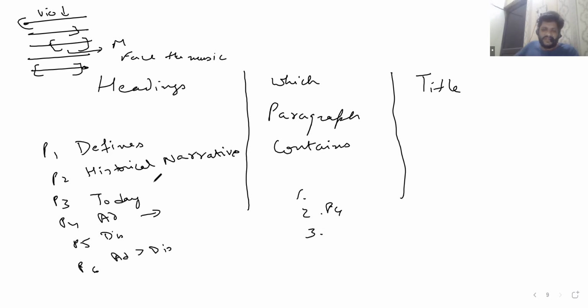For instance, let's try to give a heading to paragraph 6, where I've stated that advantages are more effective than disadvantages, or advantages outweigh disadvantages. So we can say that a heading to this one can be that more a boon, less a bane. Do you understand? Yes, sir.